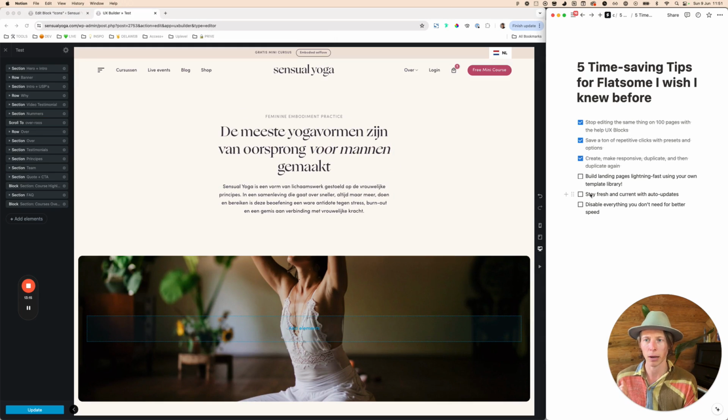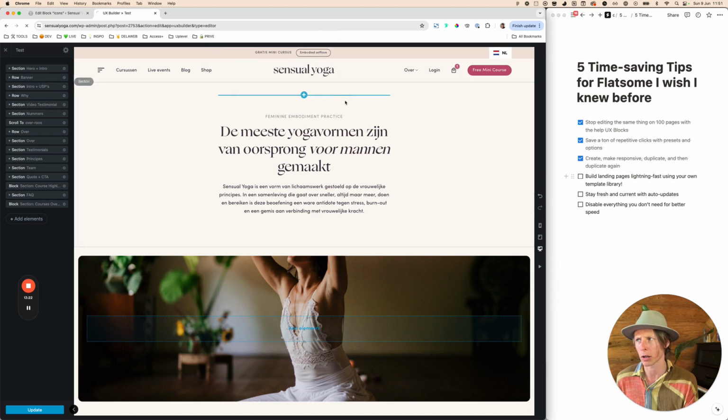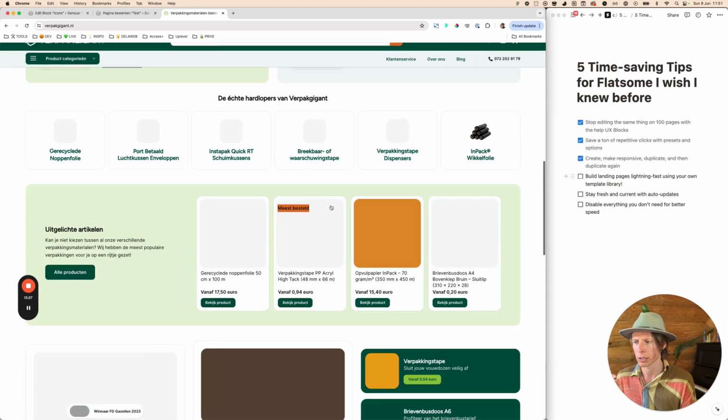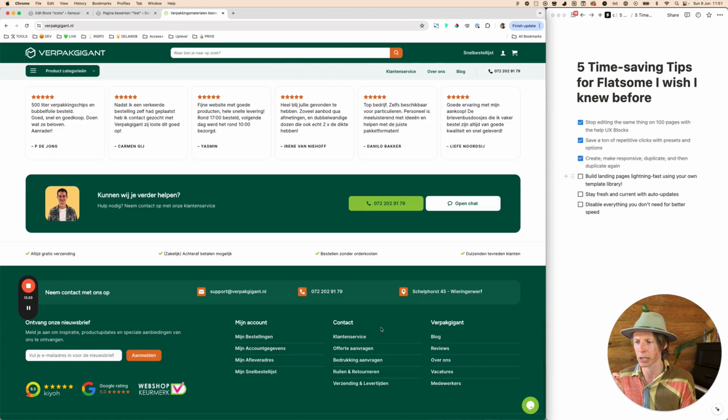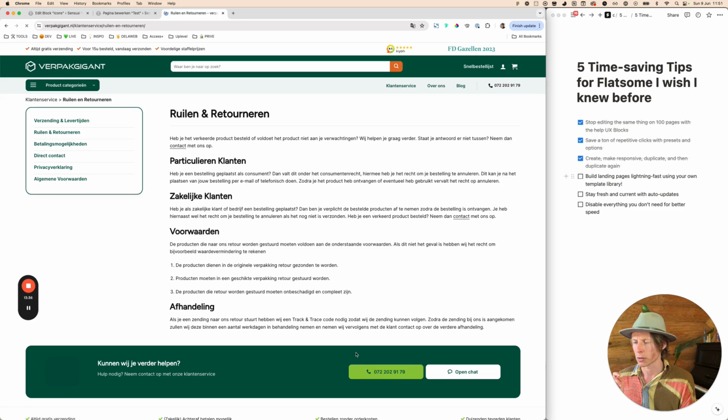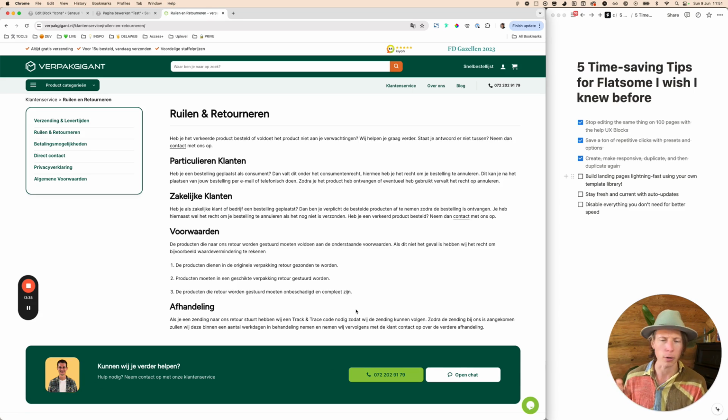So that's about creating a lot of landing pages, and you can do that for your contact page or other stuff. And also a lot of our e-commerce businesses. So for example, this is just a page that we did a redesign for. So we have these pages for terms, privacy, conditions, shipping, delivery, etc. And creating these kind of presets for these kind of pages, because they all look the same, comes very handy.